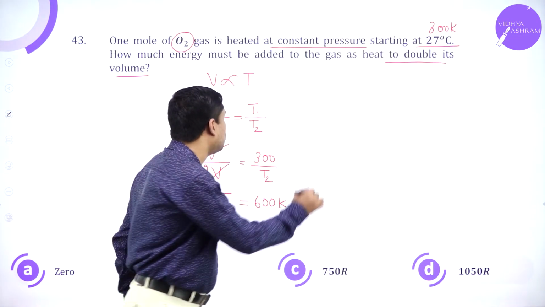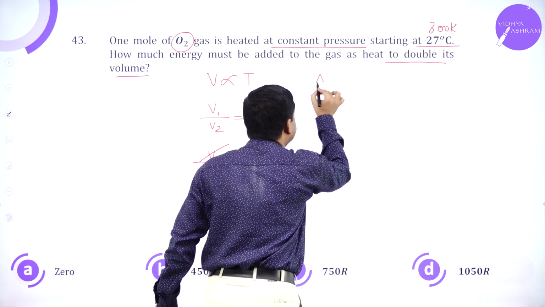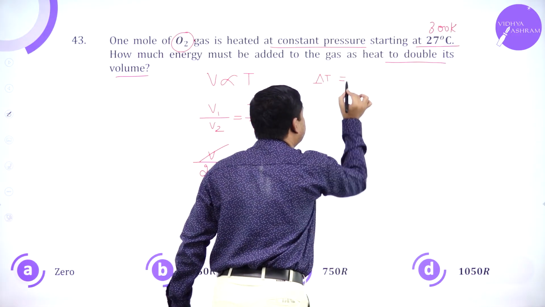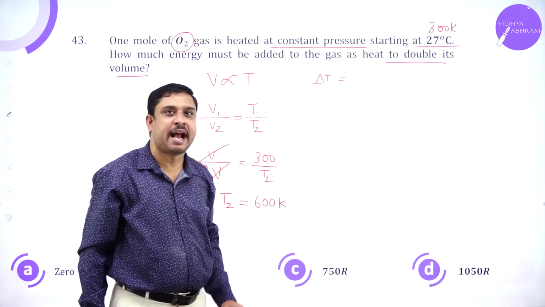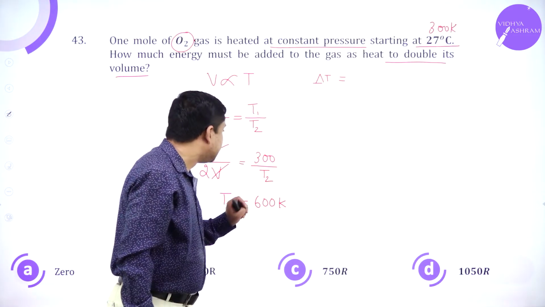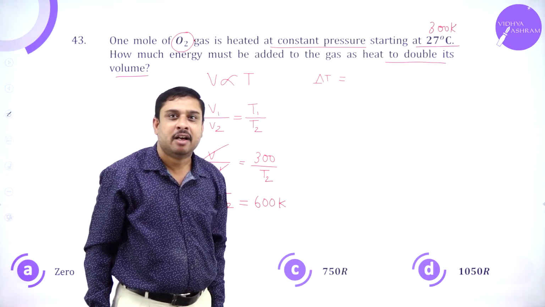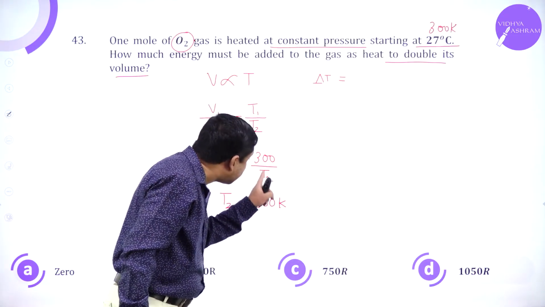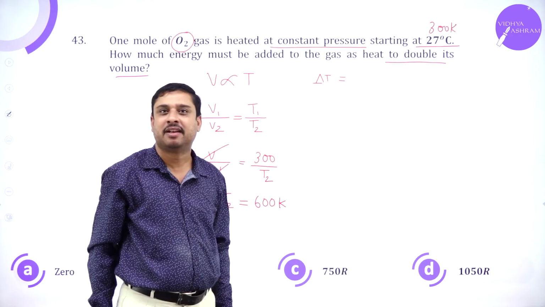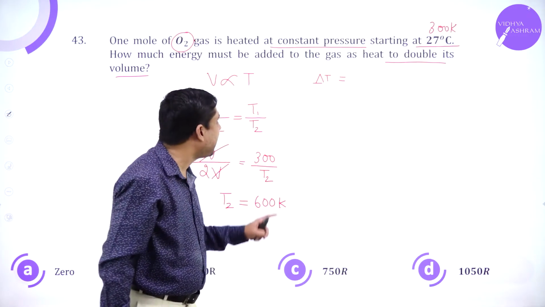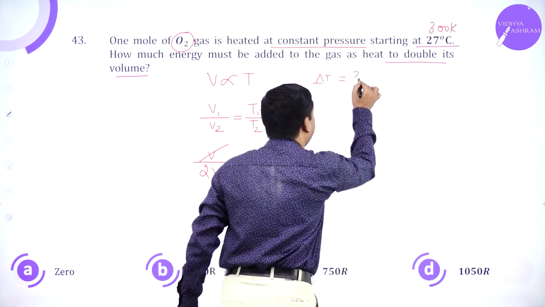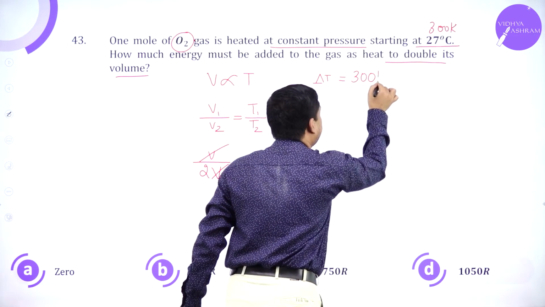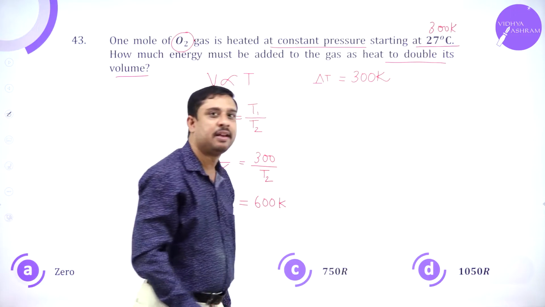With this, students, the change in temperature is final temperature 600 Kelvin minus initial temperature 300 Kelvin, which is 300 Kelvin.